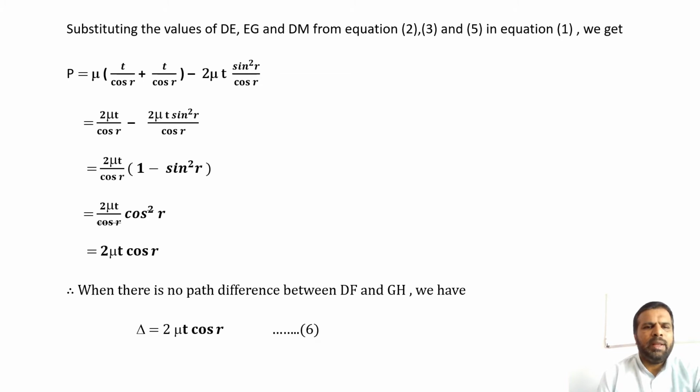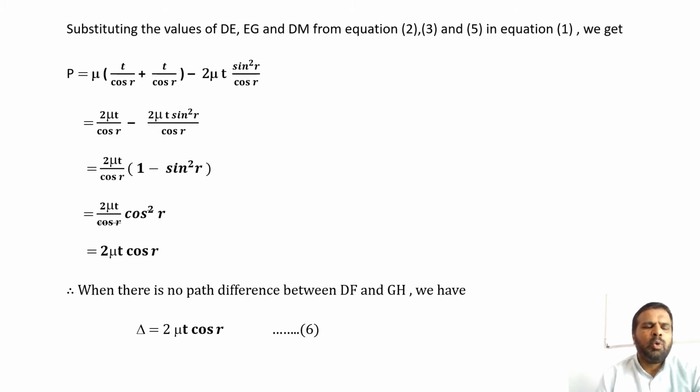Substituting the values of dE, EG and dm from equations 2, 3 and 5 in equation 1, we get P is equal to mu bracket of t divided by cos r plus t divided by cos r bracket complete minus 2 mu t sin square r divided by cos r, that is equal to 2 mu t divided by cos r minus 2 mu t sin square r divided by cos r.